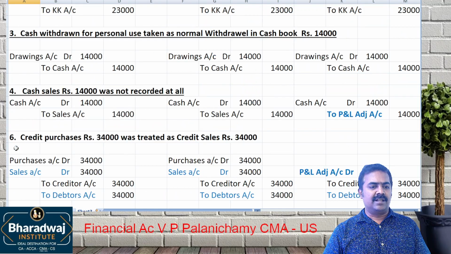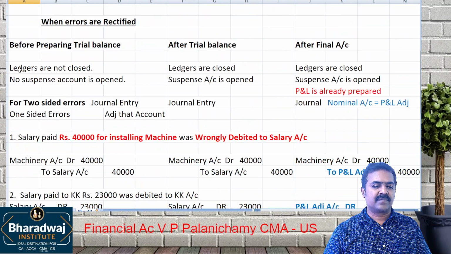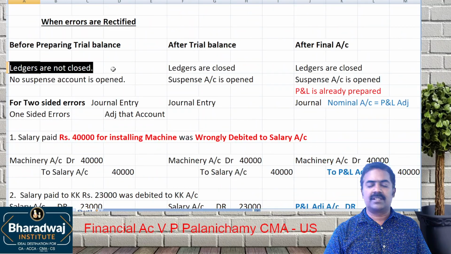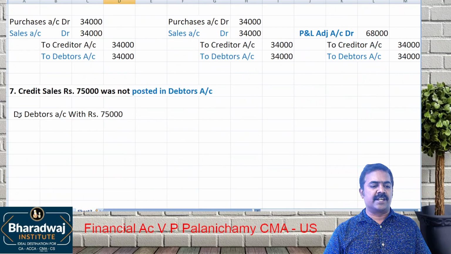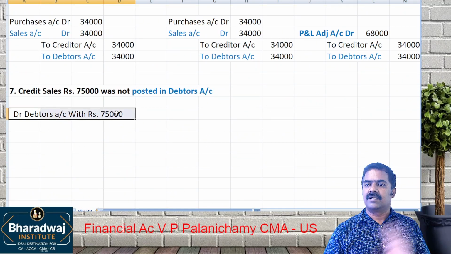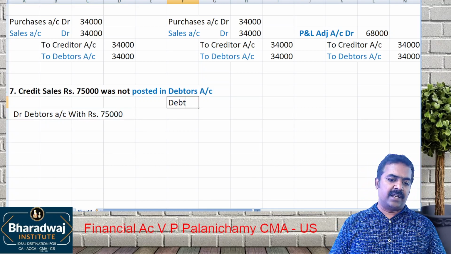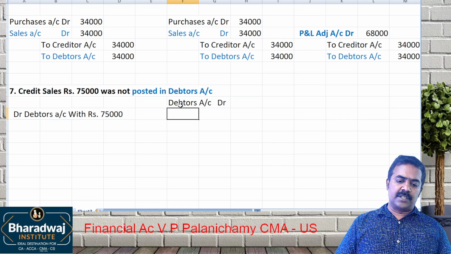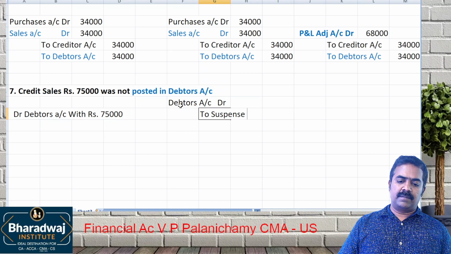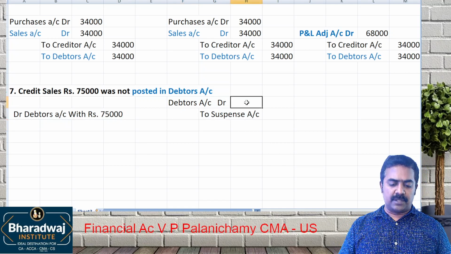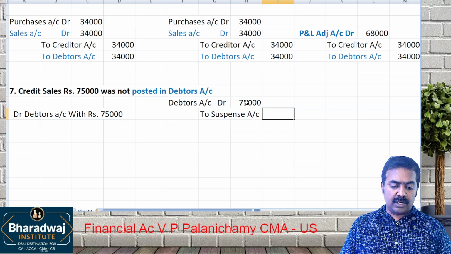That's all. Ledgers are closed or not closed? Ledgers are not closed. Just go to debtors account. Debit with how much? 75,000. If it is after trial balance, now what will we put? Debtors account, debtor to suspense account. Debtors account, debtor to which account? Suspense account. Don't adjust sales account.